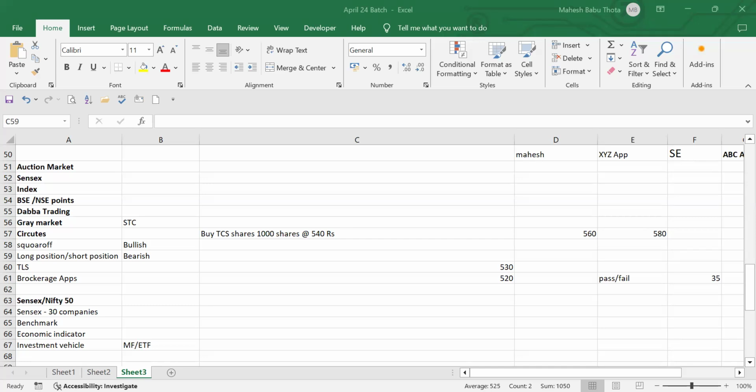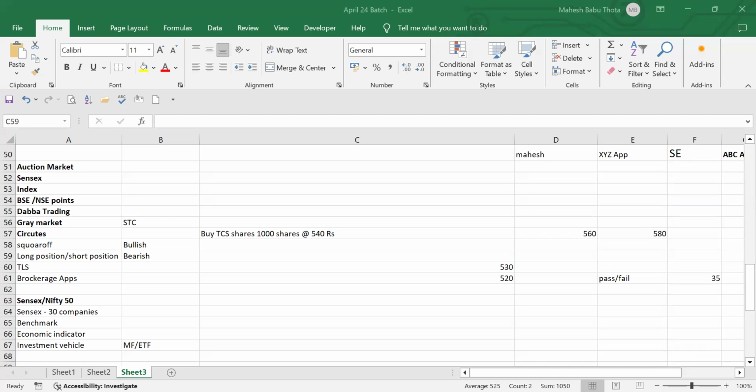Let me tell you one example. Suppose I am purchasing 100 shares at 10 rupees. What would be my portfolio value if I purchase 100 shares at 10 rupees? 1,000 rupees will be my portfolio. After a few days, the price increases to 12 rupees or 14 rupees per share. If I want to square off this long position, what can I do? I can sell it at the current market price. What is the current market price? I said 12 rupees. So at 12 rupees, I can sell this security. That is called square off.